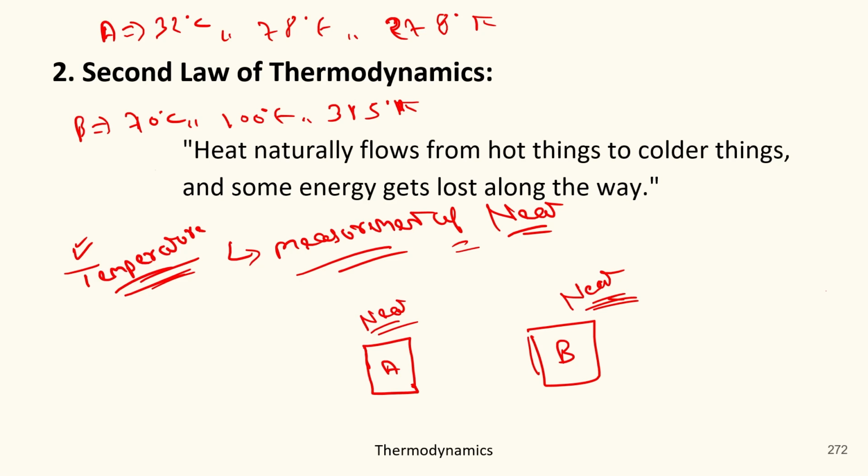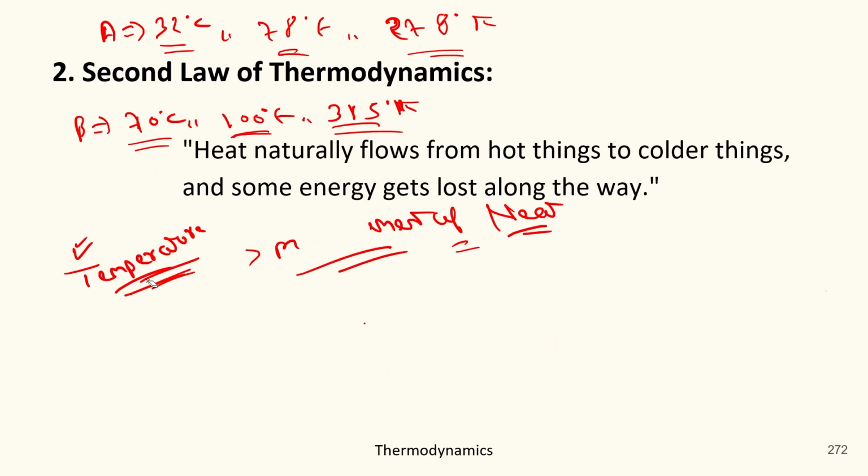They are just for examples. Got it? So if you compare these values, whether in Celsius, Fahrenheit or Kelvin, same for B, then what do you think? Which of these objects has more heat in comparison with the other? Then the answer will be B. So the B object has some more heat. Got it? So this is about the measurement of heat, which I had told you.